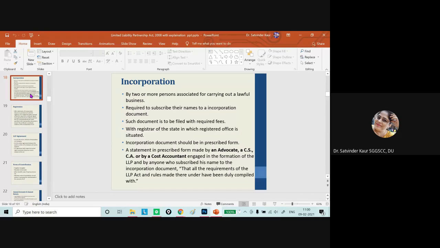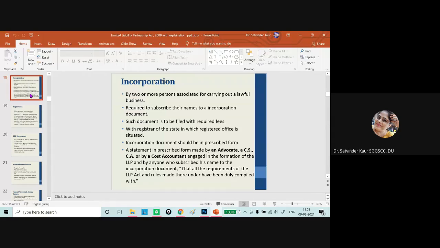And if that name is not available, then generally we offer two or more names for approval. If none of the names is approved by the authorities, then a particular time is again given to apply for a different name than the earlier one.